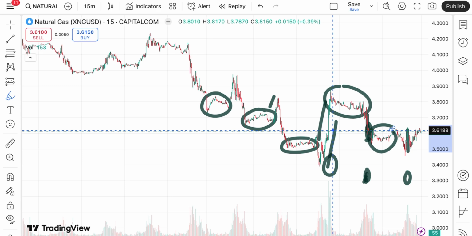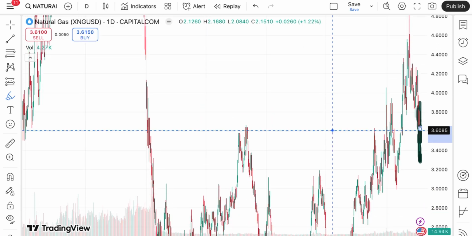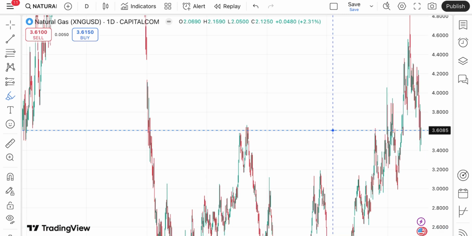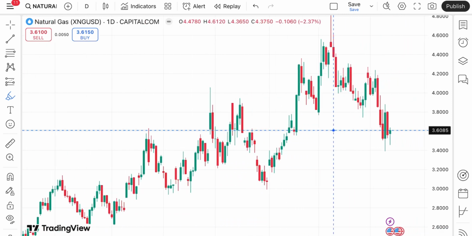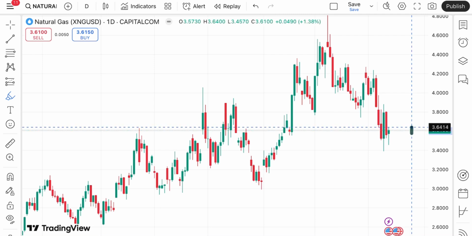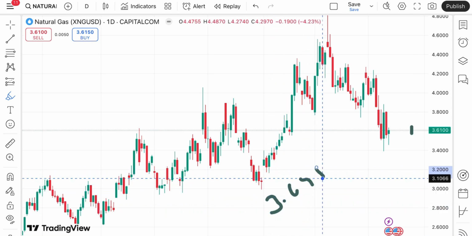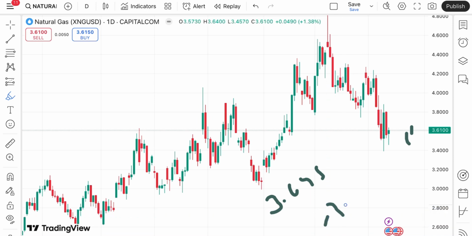Now coming back to the natural gas day chart, you will see how the price is moving. If you look at the price of natural gas on the day chart, on Friday the price was trying to go higher, but the volatility was not as much as in the previous days. It made a high of around 3.645 and a low of around 3.46.